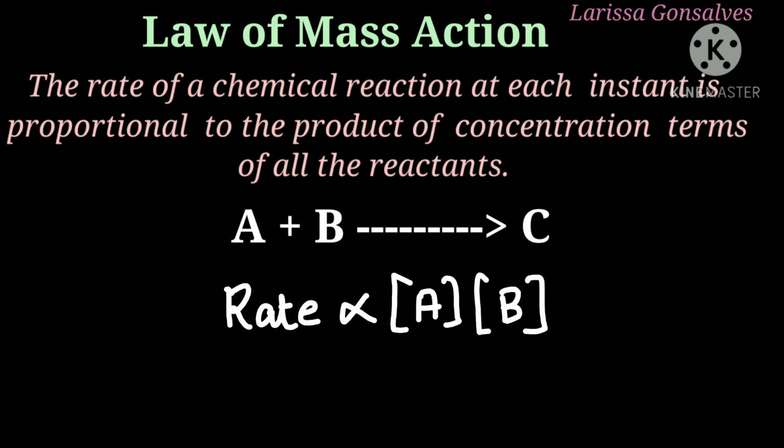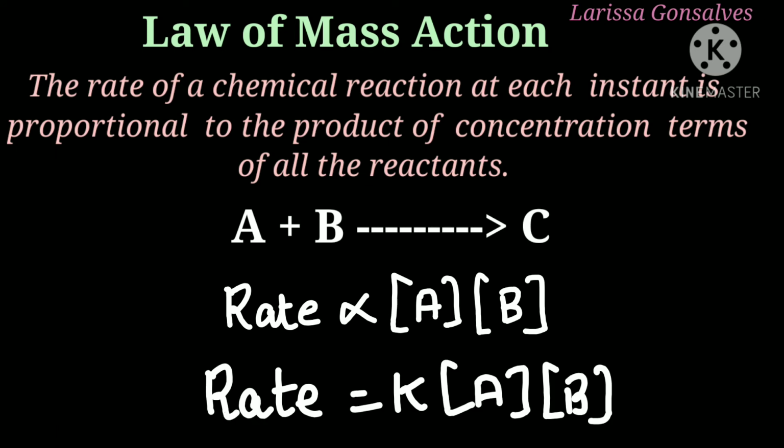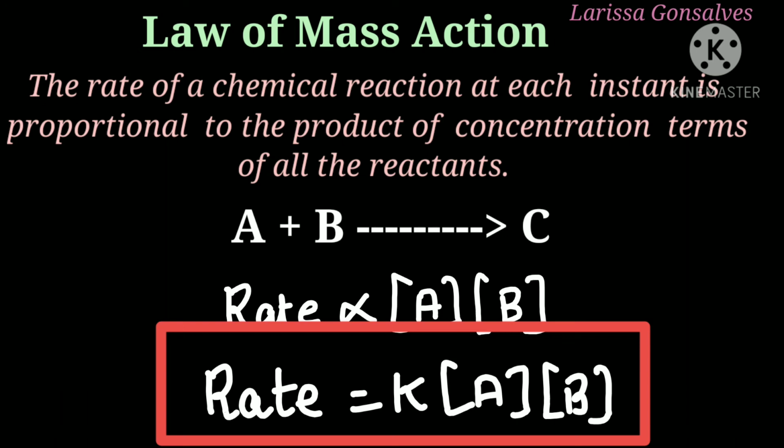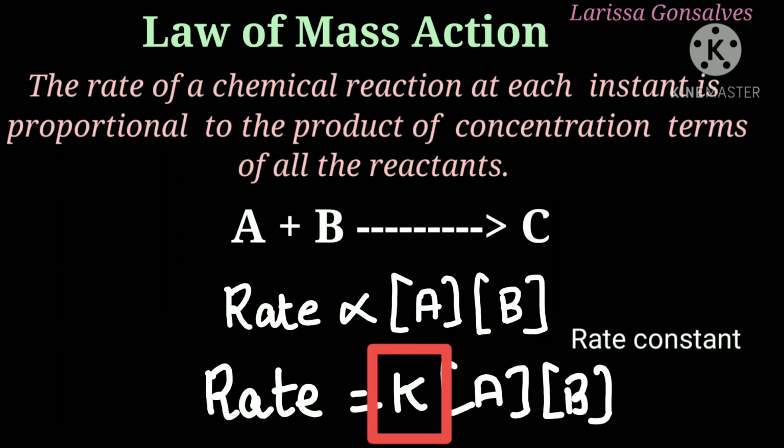Now if we want to get rid of the proportionality sign, then we have to put a constant here along with the equal to sign. Hence the above equation can be written as rate is equal to K times concentration of A times concentration of B. So this equation here is called the rate equation and the proportionality constant K is called the rate constant. So this was all about today's video.